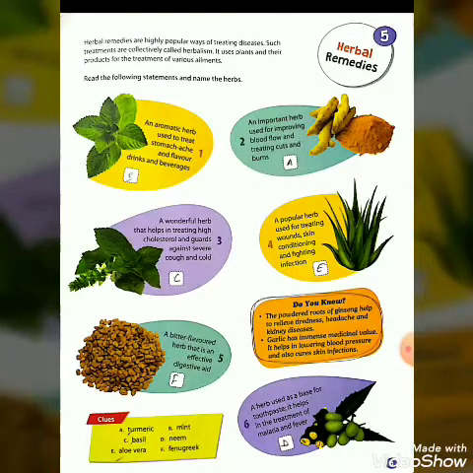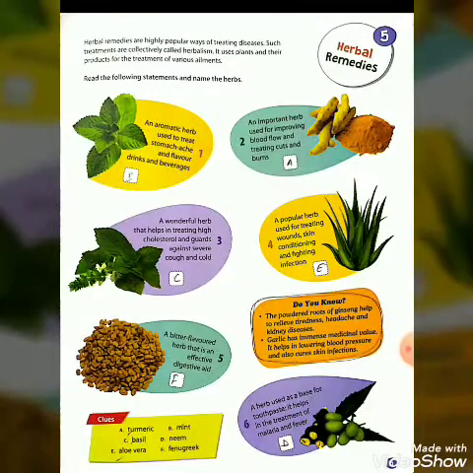Now the next picture is of basil. It is a wonderful herb that helps in treating high cholesterol and guards against several coughs and colds. It is basil. Okay. Now next one, E. Here is a popular herb used for treating wounds, skin conditioning and fighting infection. We are very familiar with this herb. It is aloe vera.